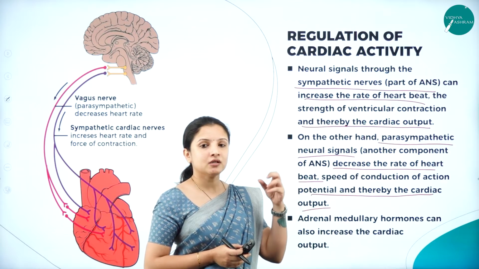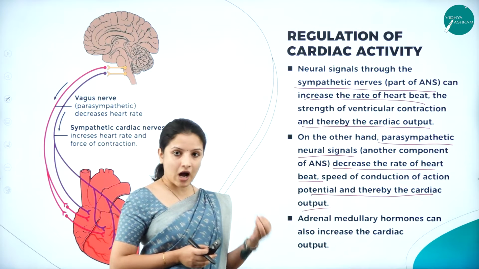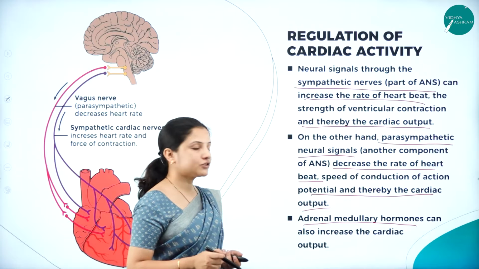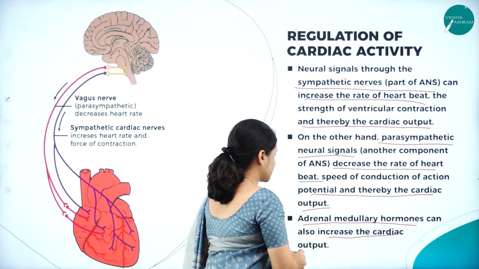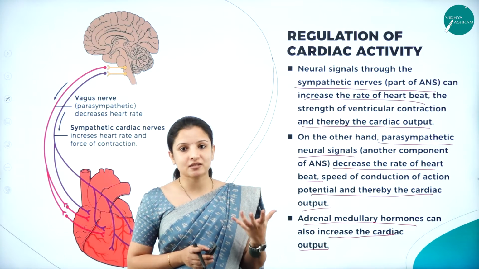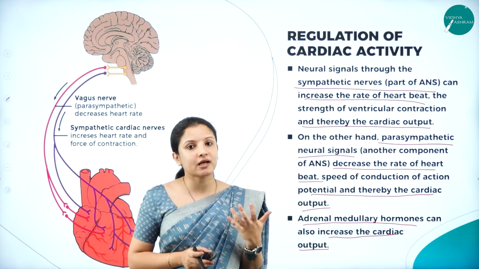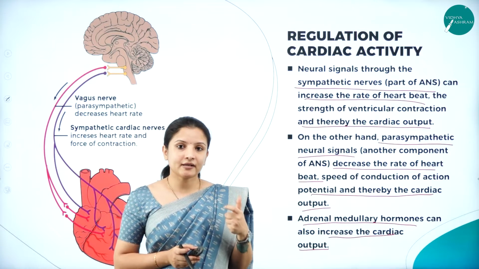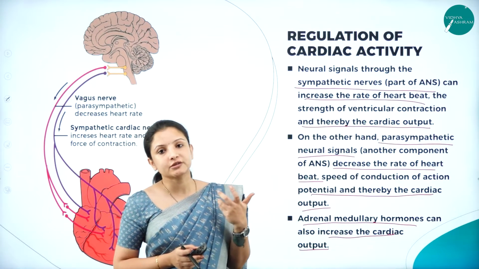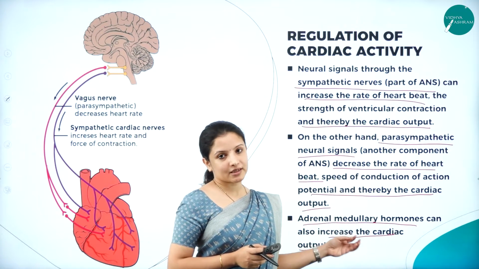So this is how the regulation of cardiac activity occurs. And there are some more hormones produced, called the adrenal medullary hormones. They can also increase the cardiac output. The adrenal hormone that is released also increases the heartbeat. Sometimes when we are scared of something, all of a sudden the heartbeat starts to increase, right? Because at that time when we are in shock, we need more oxygen. More oxygen needs to be supplied to the body tissues. That is how the adrenal medullary hormone can also increase the heartbeat.